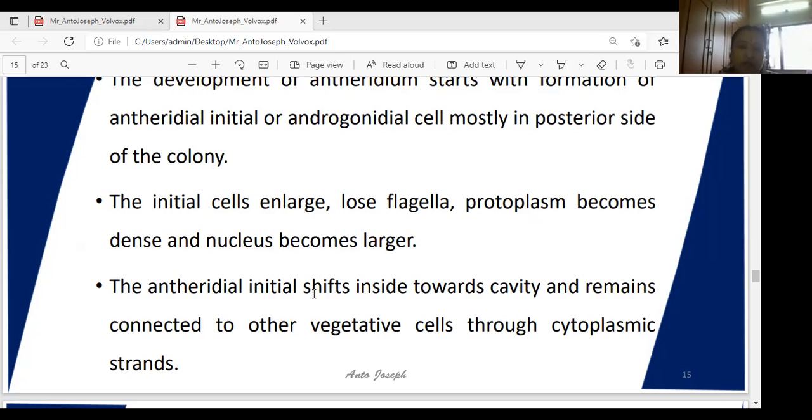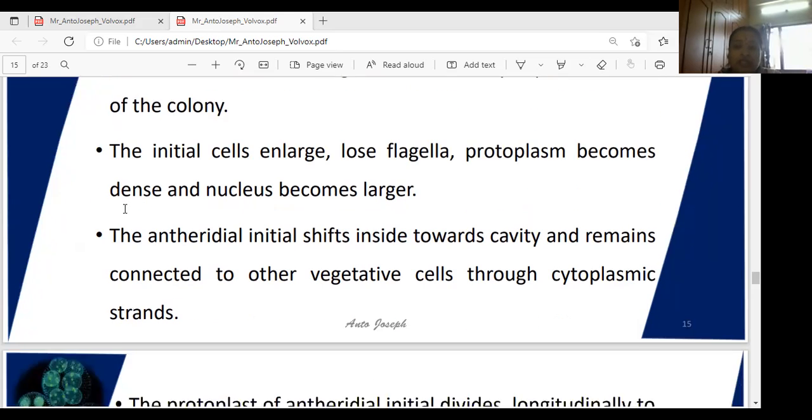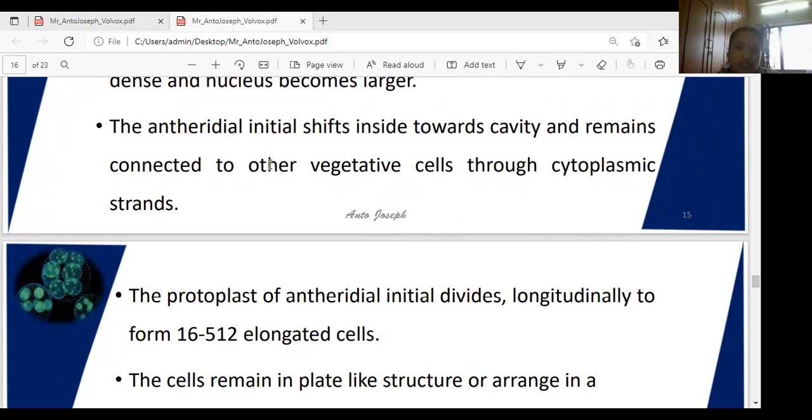In the next step of development, the antheridial initial shifts inside towards the cavity and remains connected with the other vegetative cells through cytoplasmic connections. These initial cells shift inside towards the cavity, and they remain connected with the other vegetative cells. How do they connect? Through the cytoplasmic strands.